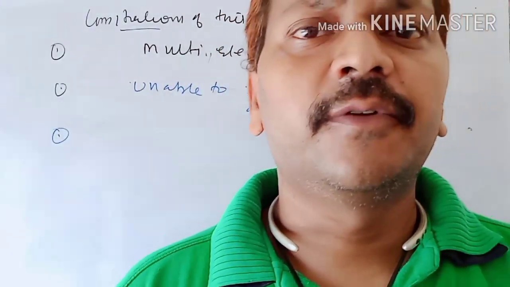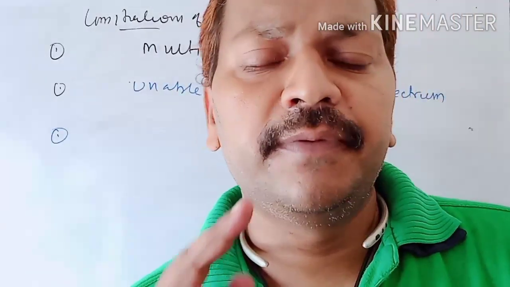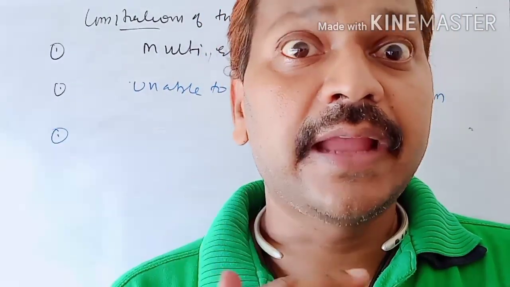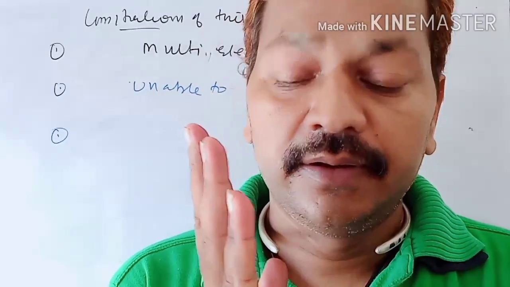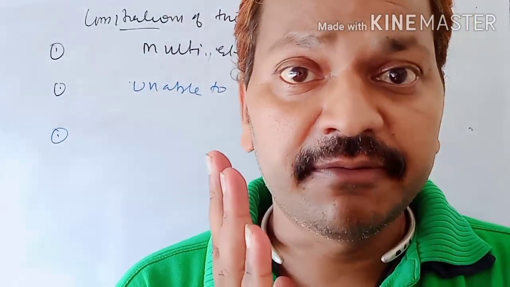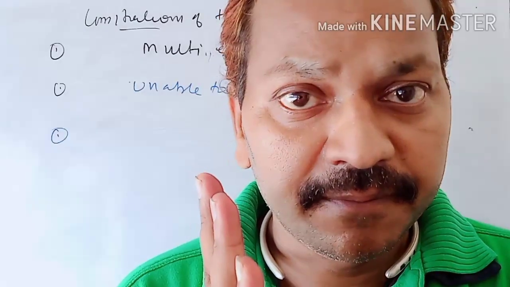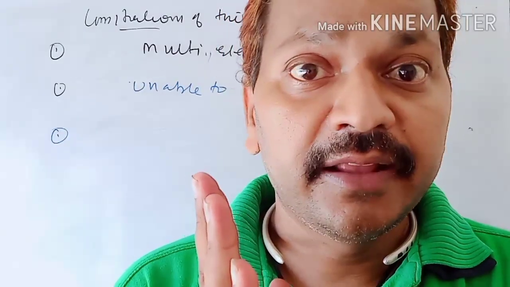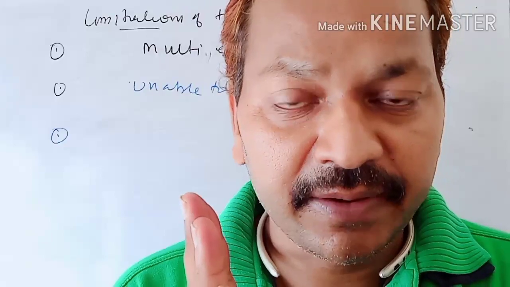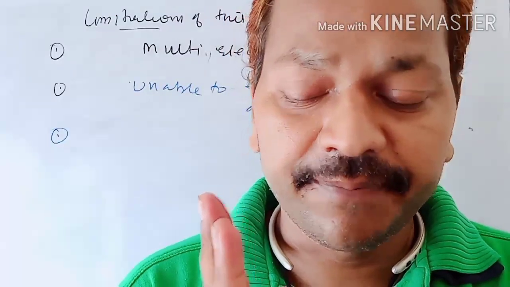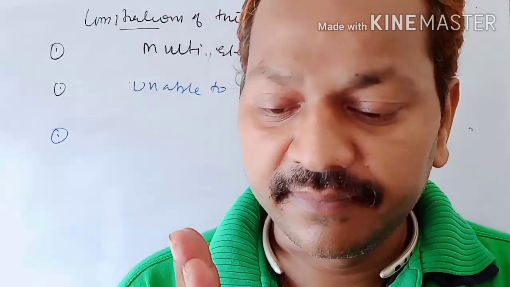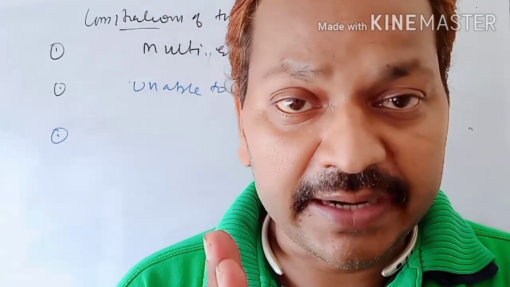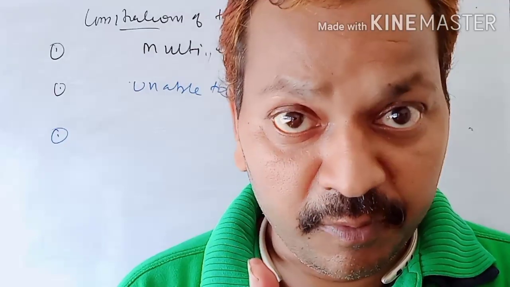So children, in this video, what we have covered is a recapitulation of Bohr's model. First we started with the drawbacks of the Rutherford model of atom, then the postulates, the four postulates, then the merits of the Bohr model of atom, and the drawbacks of the Bohr model of atom.